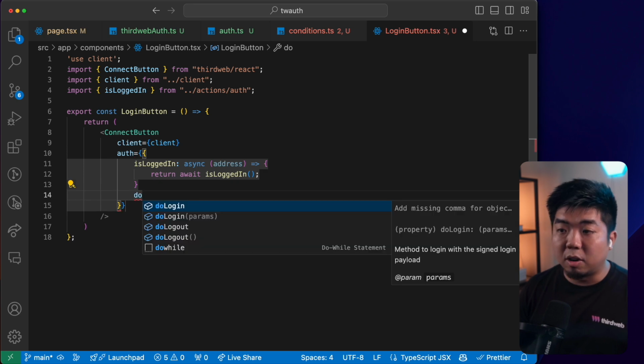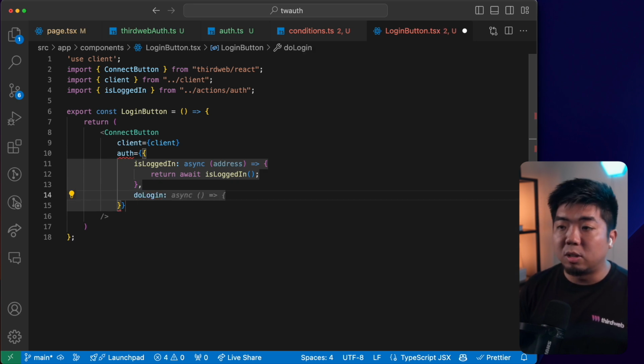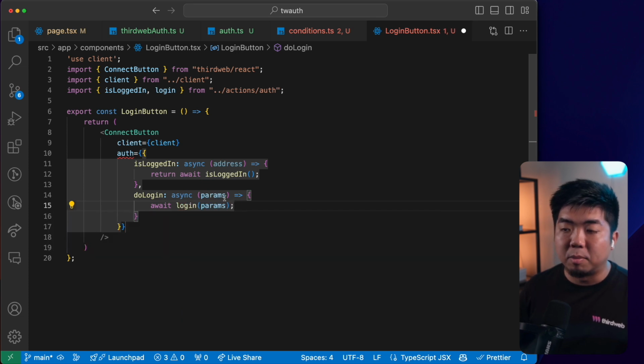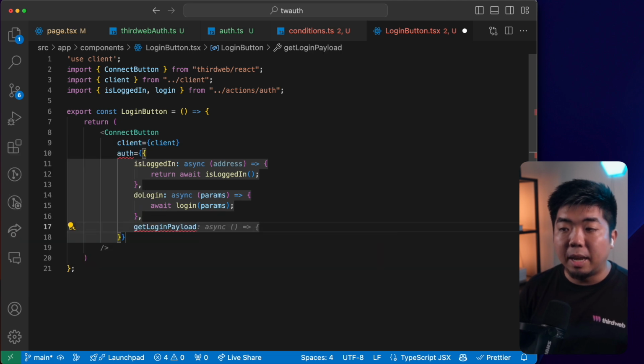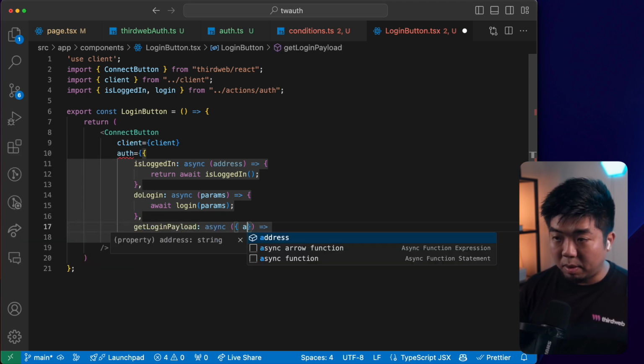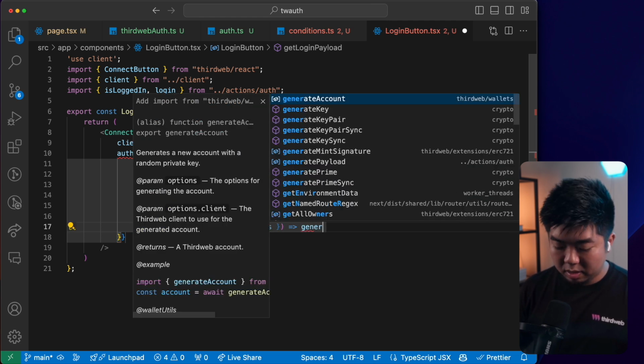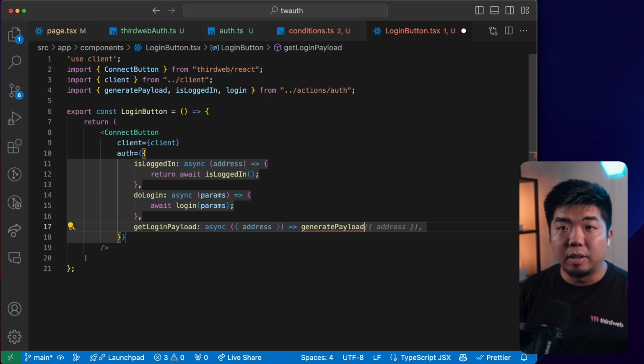We'll also set our do login. So this is what happens when a user does have to log in. So we'll have an async function here. We are going to get the params, and we're going to await login with the params, which is our payload. And then we have our get login payload, which we are going to get with our address here. And then we are going to generate payload from our auth as well, providing it with our address.